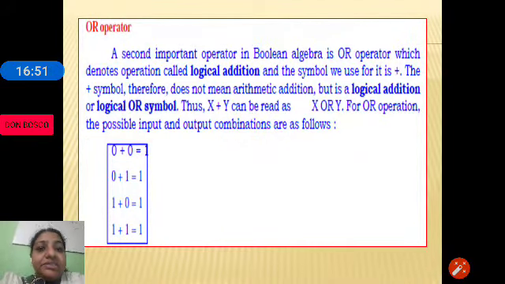Next, let us discuss the OR operation. The OR operation is also called the logic addition or logical addition, which is represented with plus.